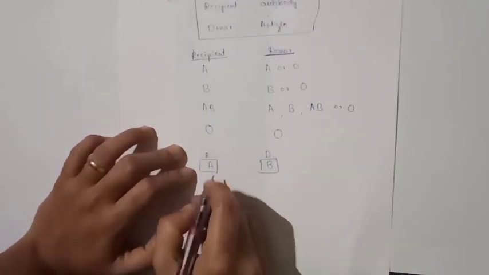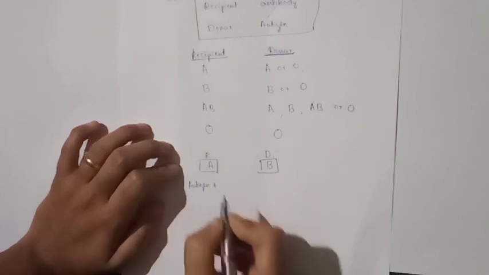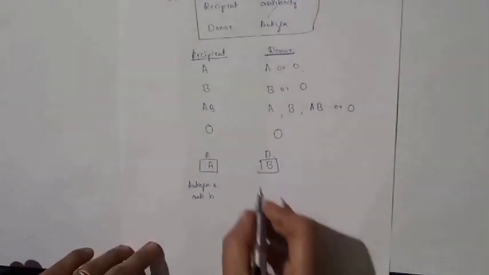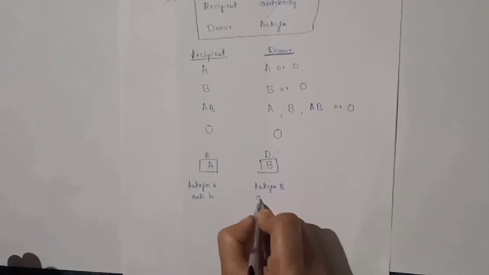In the recipient blood group, antigen A and antibody B are present. In the donor, antigen B and antibody A are present.